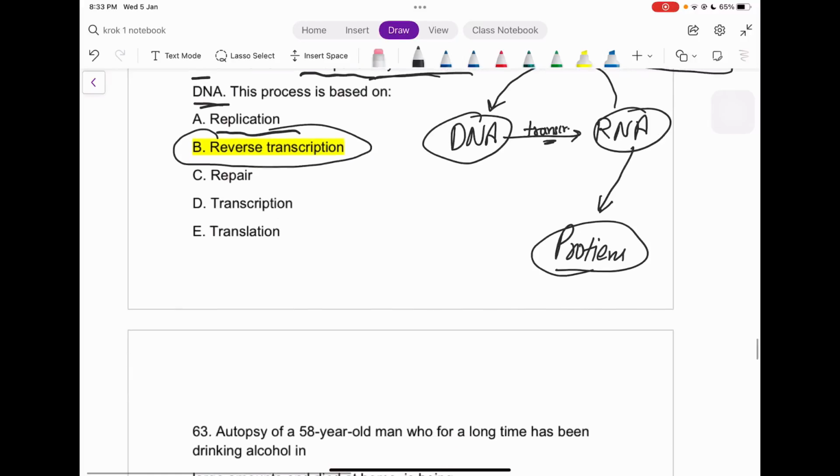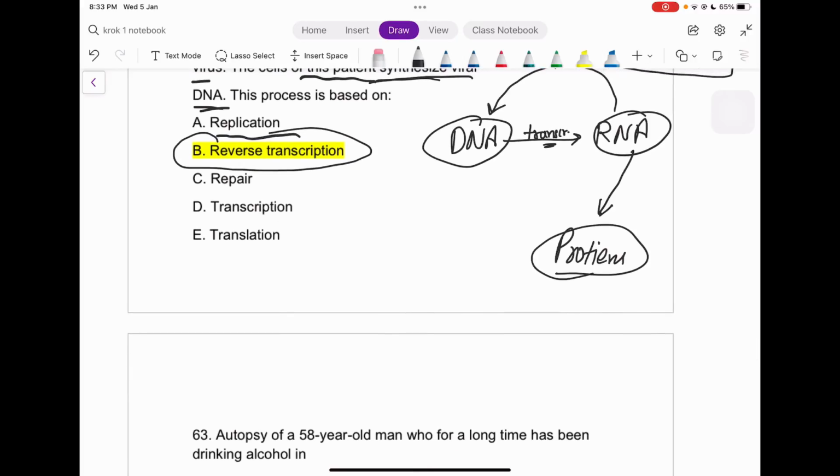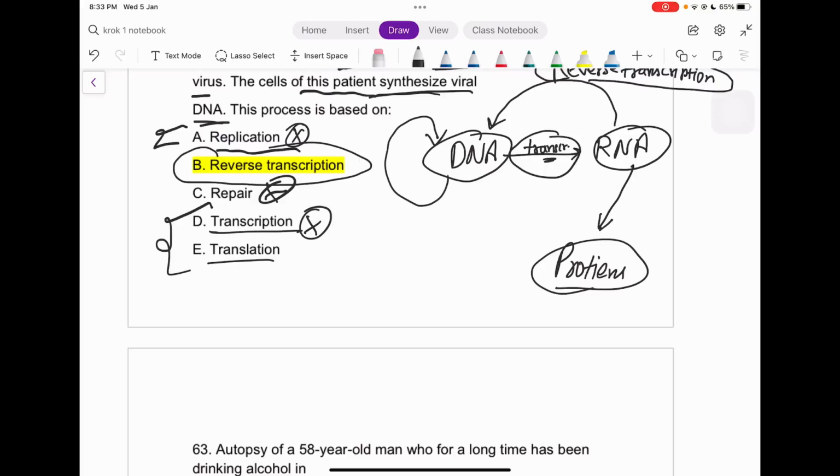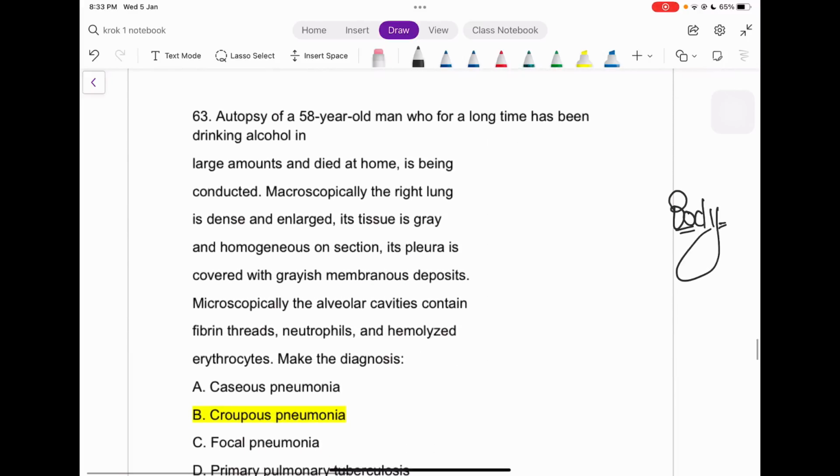As for the other options, except these two, let's check this one also. But the repair itself doesn't mean anything out here. Replication is what? DNA to DNA, right? So this can't be the answer. Transcription and translation: transcription is from DNA to RNA, but the question is saying RNA to DNA, so this can't be the option. Translation is RNA to proteins, but this can't be the answer either. The only answer which is possible here is reverse transcription, right?